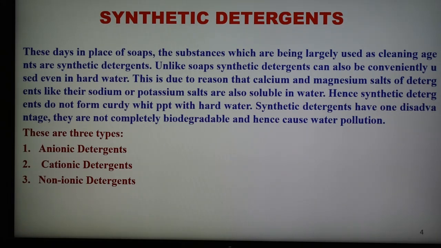Synthetic detergents are sodium or potassium salts of long chain alkyl hydrogen sulfates or alkyl or aryl sulfonic acids. Unlike soap, synthetic detergents can be used even in hard water.